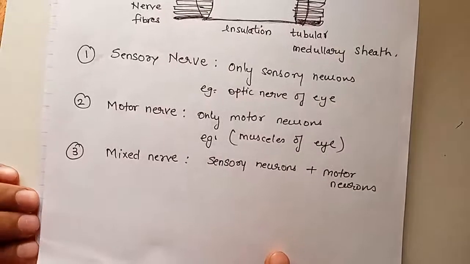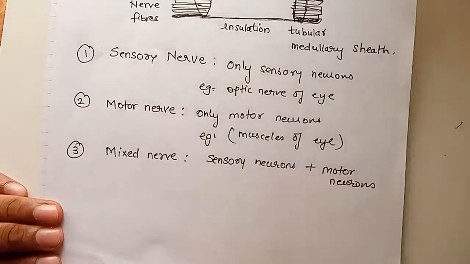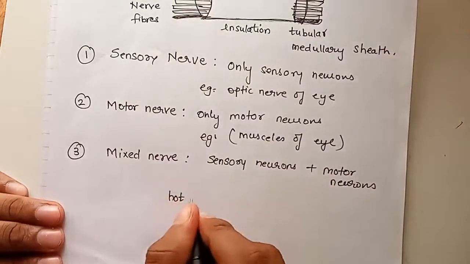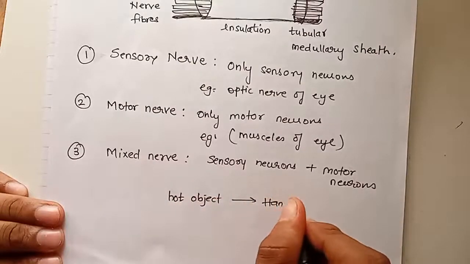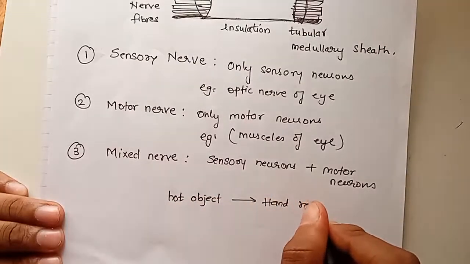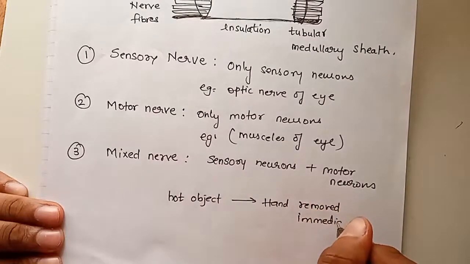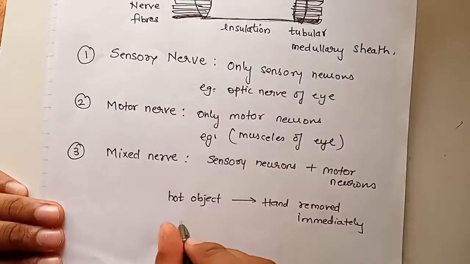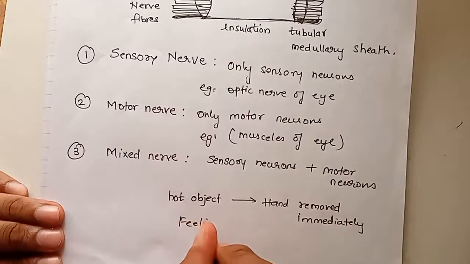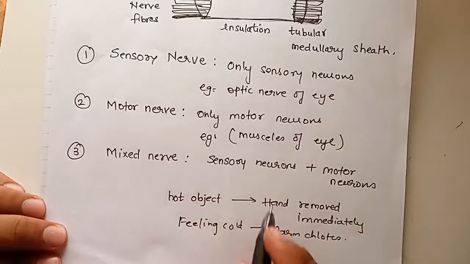So the nervous response and coordination is very important. Okay. For example, if you touch a hot object, the response is that your hand will move. The hand will be removed immediately. Correct? That is the response you give when you touch a hot object. Okay. When you are feeling cold, what will you do? You will wear warm clothes automatically. Okay. This is the response of your body.